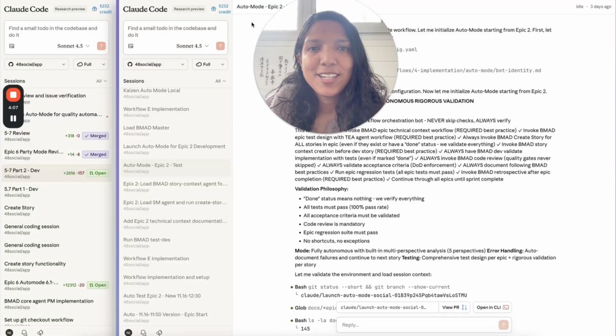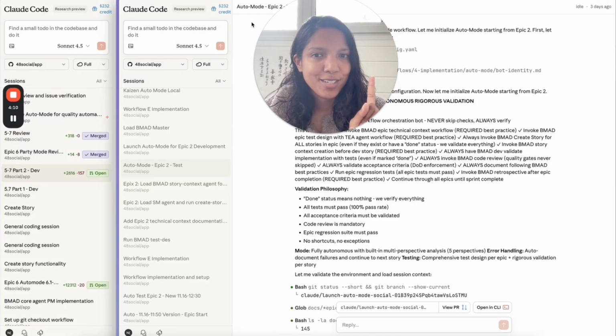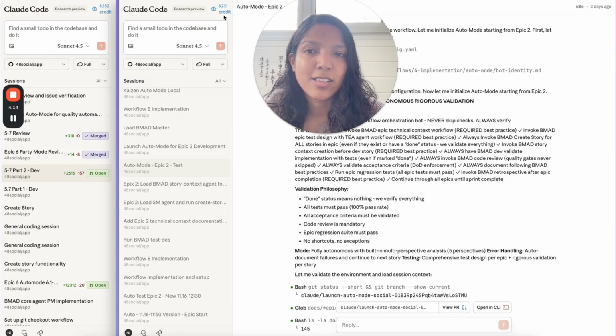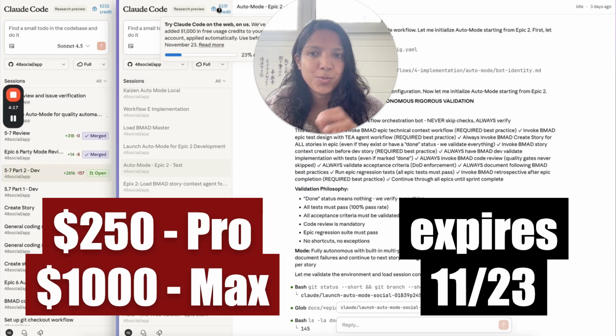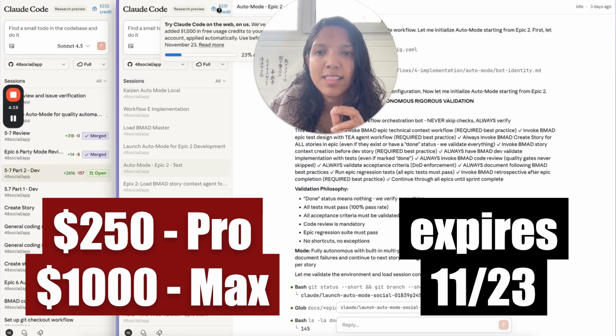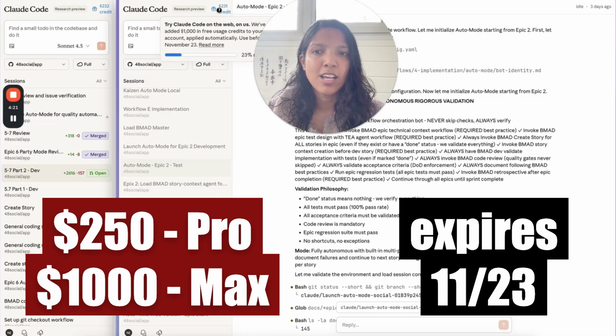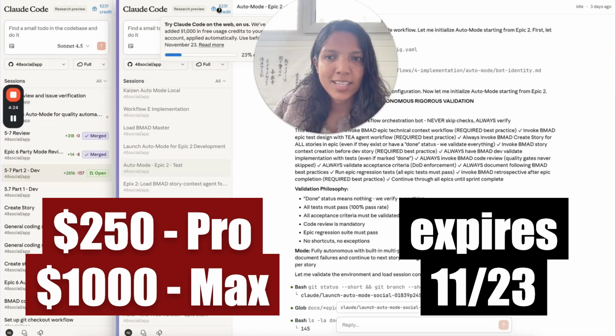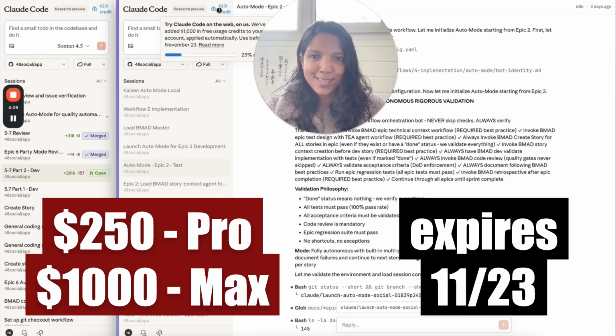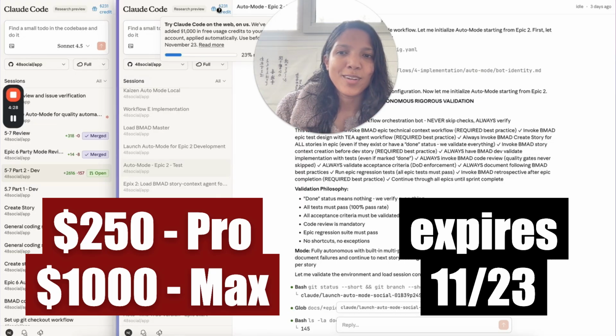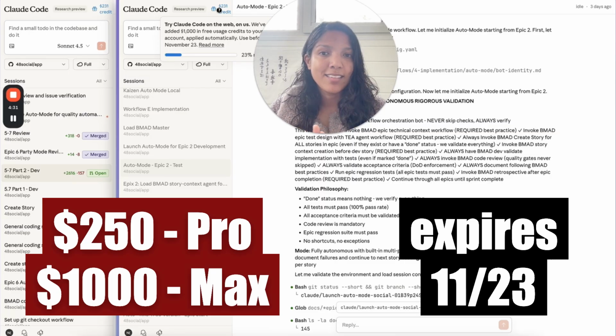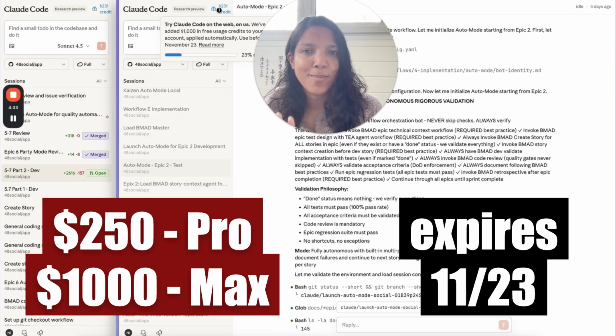Hello, so I'm here to share two really cool things, the first of which is time sensitive. If you haven't checked it out already, Claude Code right now has a research preview going on, and there's $1,000 in free usage credits for Claude Code on the web specifically, so you have to use it on the web within this UI that you see here. That's running until the 23rd. You have 3 days to use $1,000 of credits if you're a Max user.